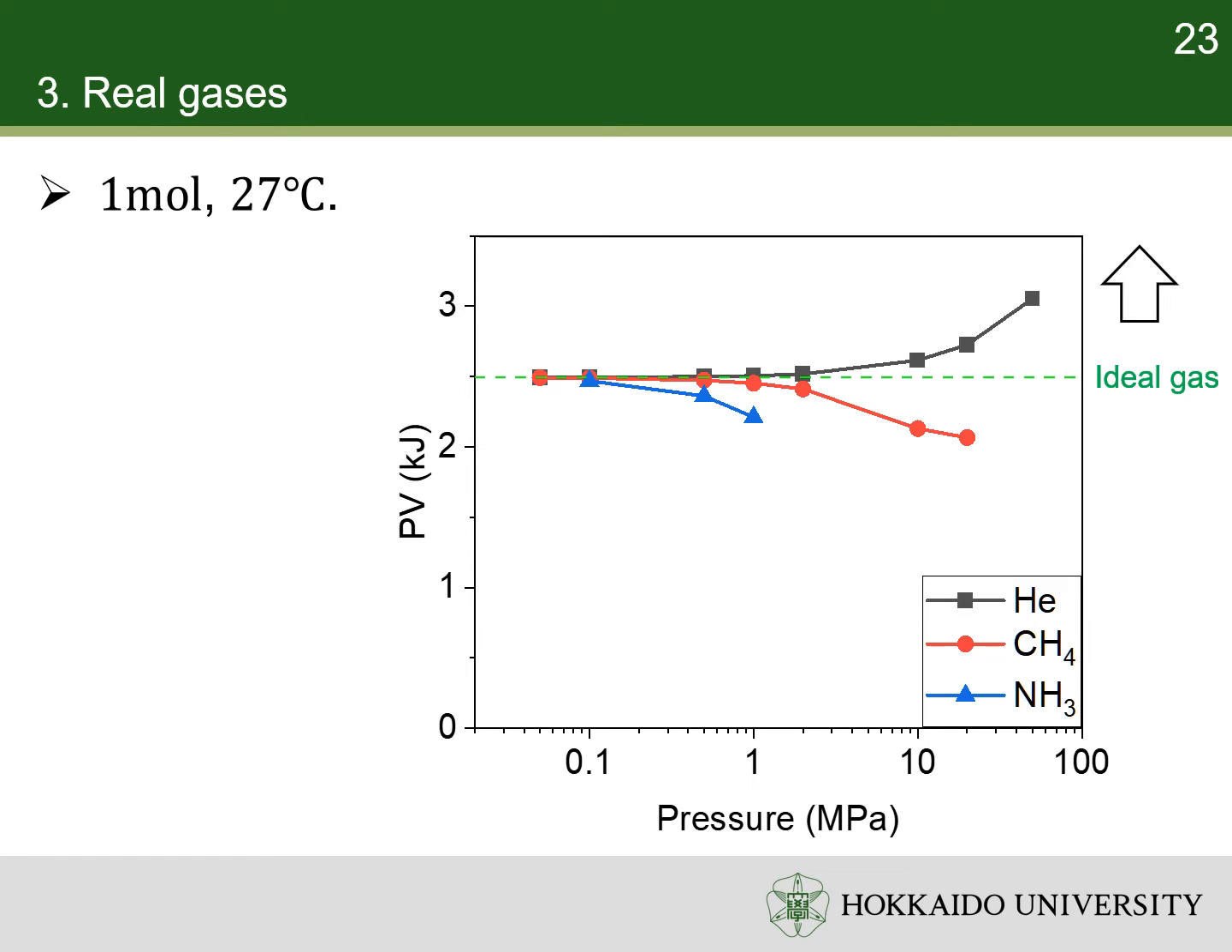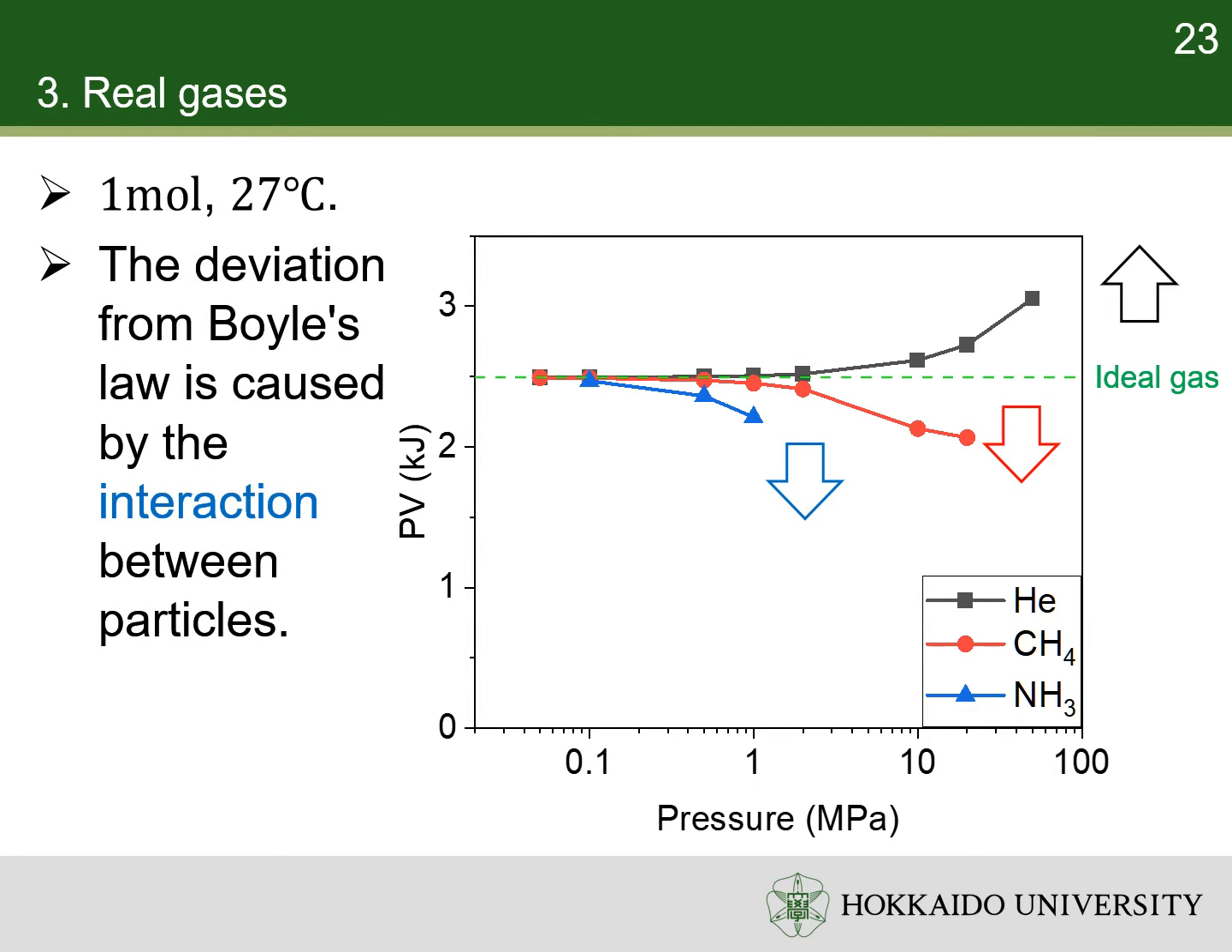The PV of helium increases with pressure. The PV of methane and ammonia decrease with pressure. The deviation from Boyle's law is caused by the interaction between particles in real gases.